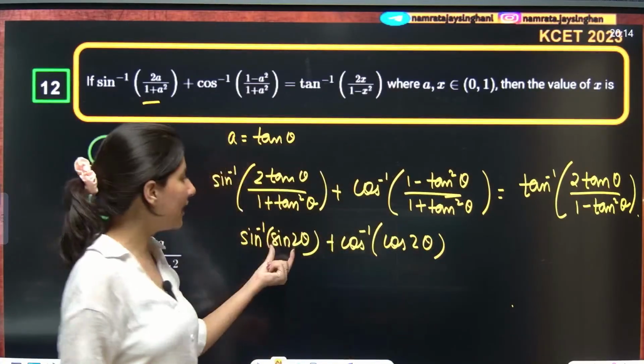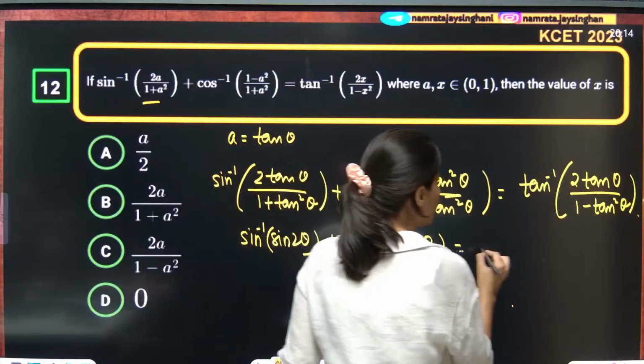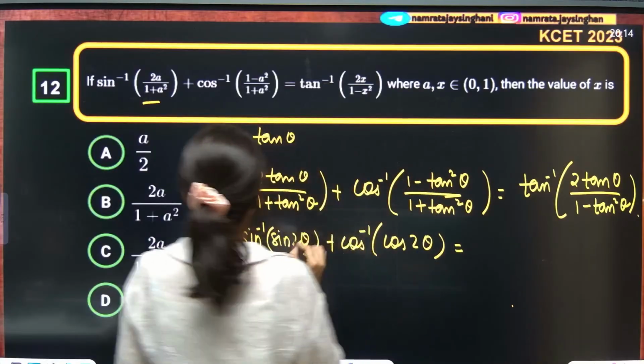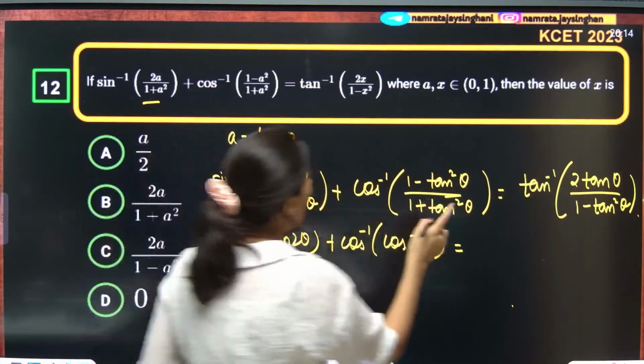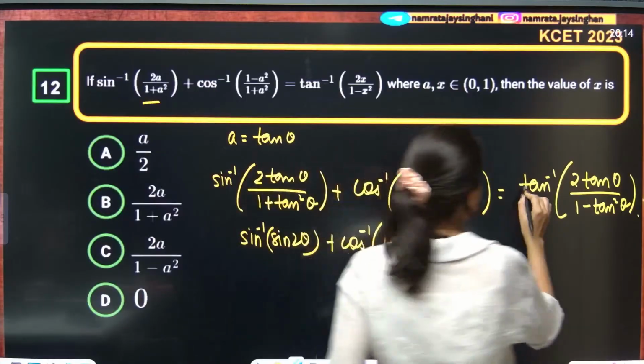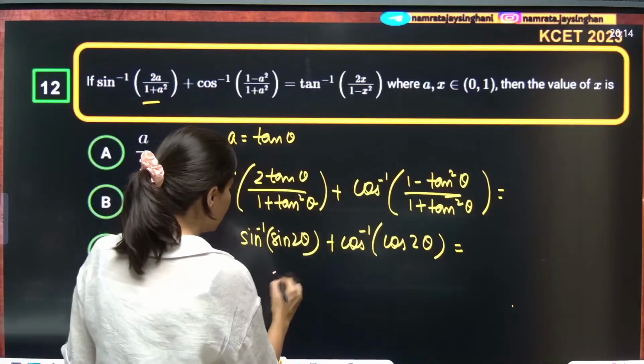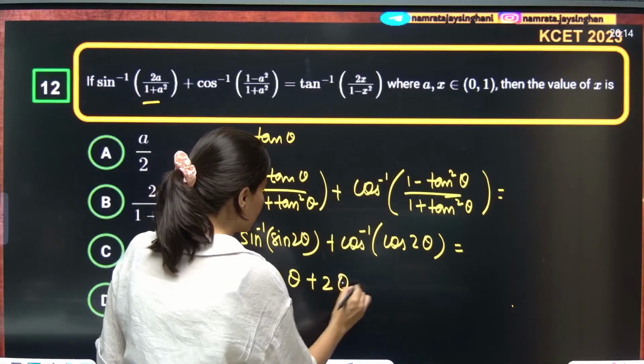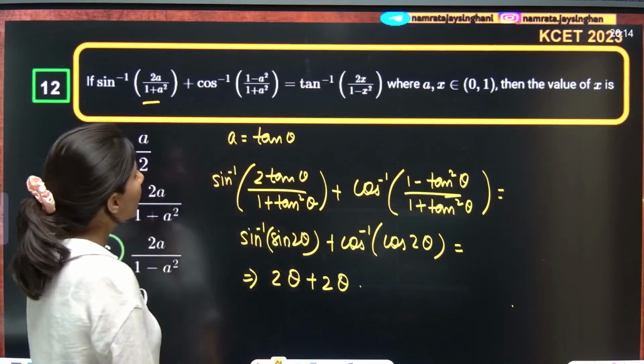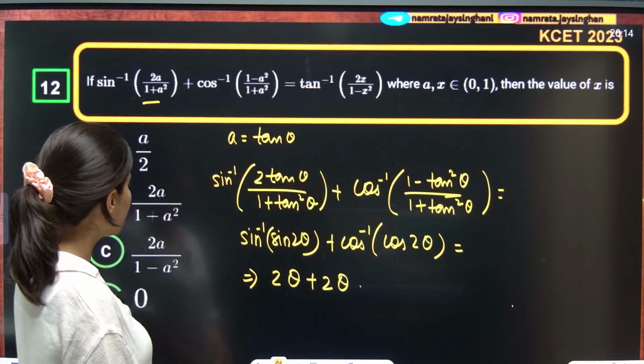Because see, this is sin 2 theta, this is cos 2 theta. Now x we don't want, so this is 2 theta plus 2 theta, which is nothing but 4 theta.